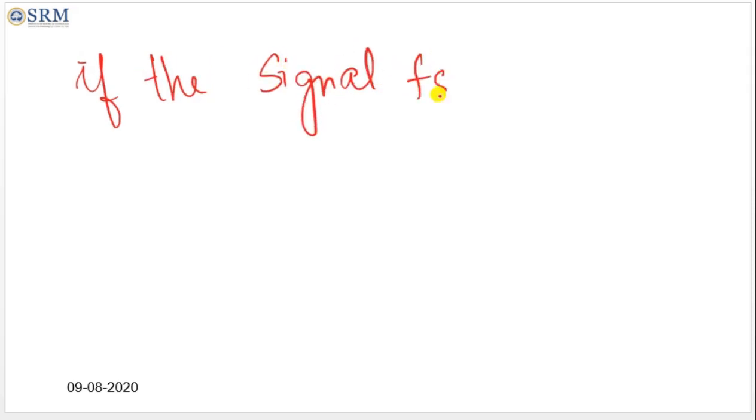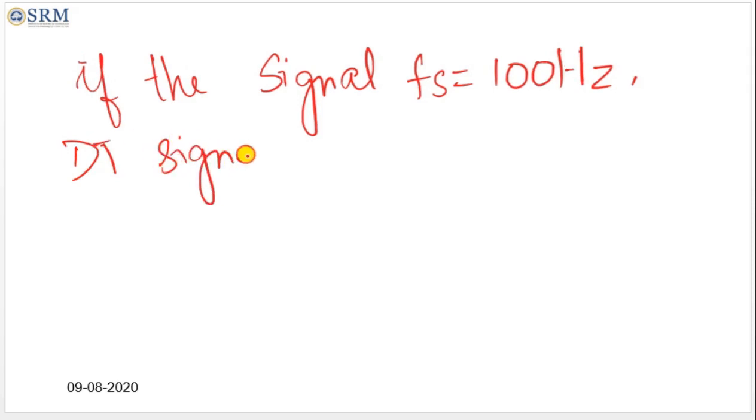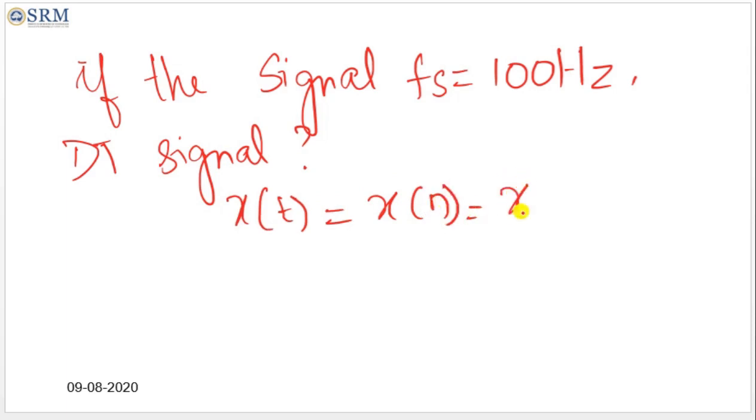As I said, converting the signal x of t into x of n, that x of n is obtained every T second, that is x of n T.